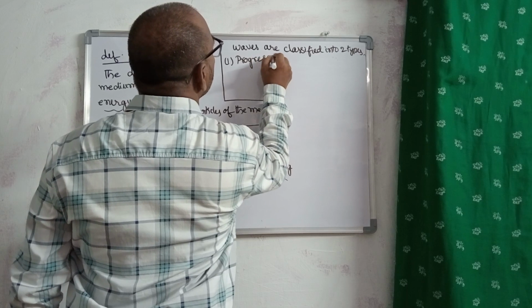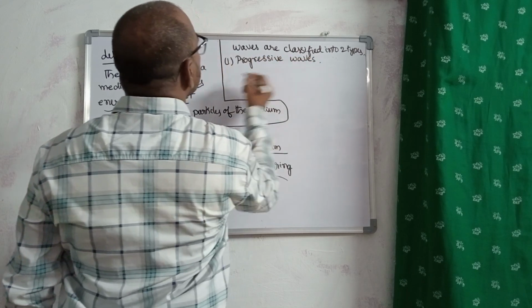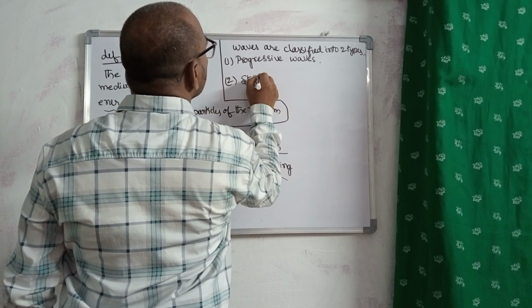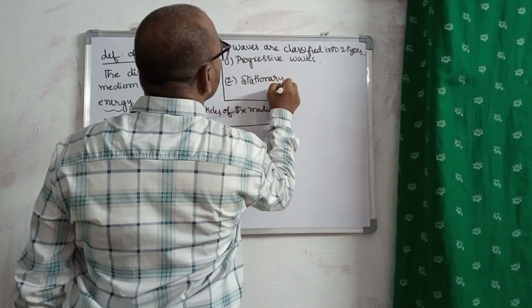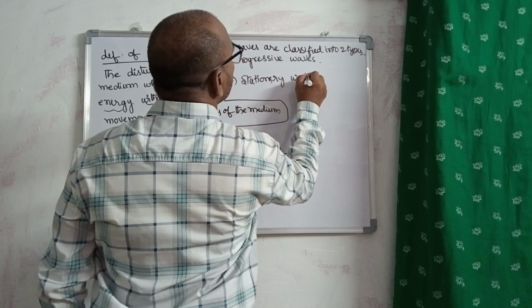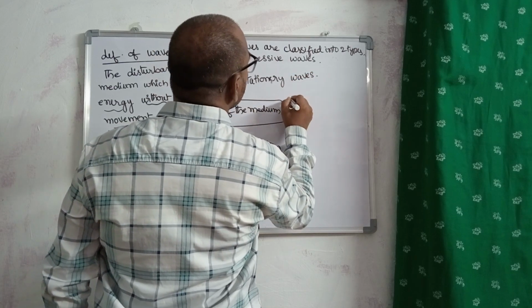The second one is stationary waves. So in detail, we learn what progressive waves are.